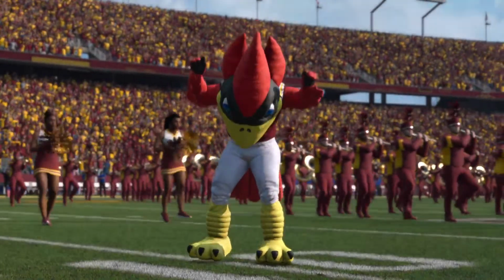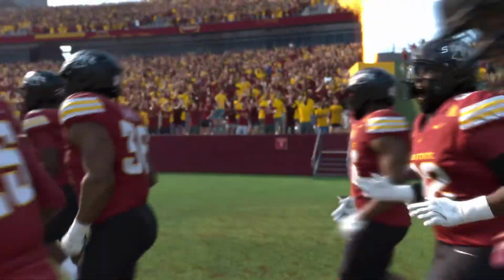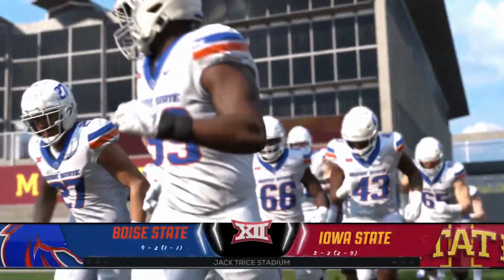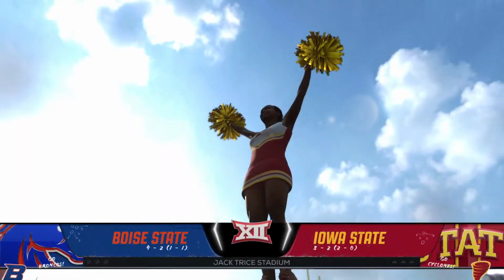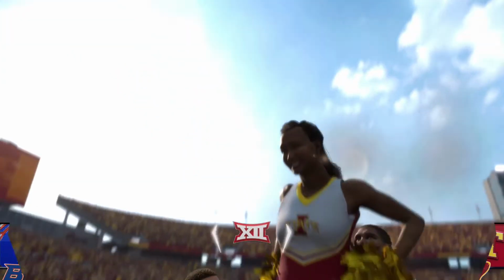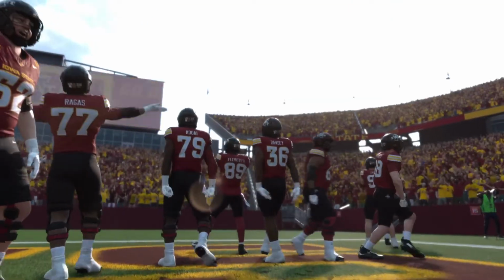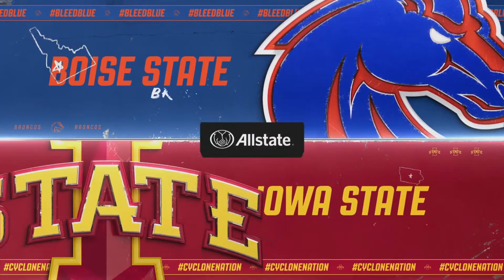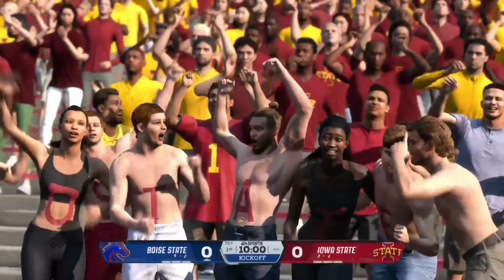Welcome to Ames, Iowa, home of the Cyclones of Iowa State. As we'll see, a squad from the Big 12, the Boise State Broncos, taking on one of the participants from last year's playoff, the Iowa State Cyclones. For EA Sports College Football, I'm Reese Davis, David Pollack, Jesse Palmer alongside.